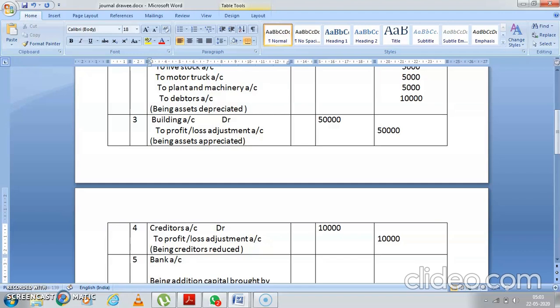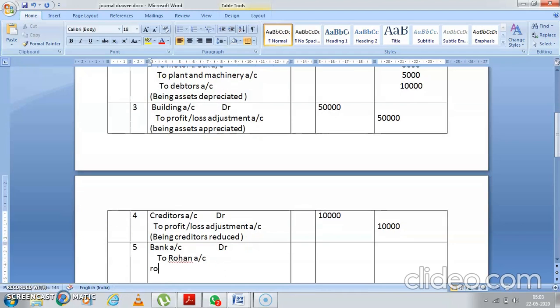Debit the receiver, credit the giver. So the bank is receiving it. So debit bank account. Who is giving you the money? Two partners who are left out. To Rohan account and to Rohit account. These two partners are bringing in cash.